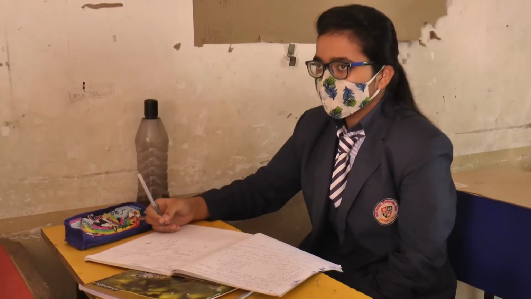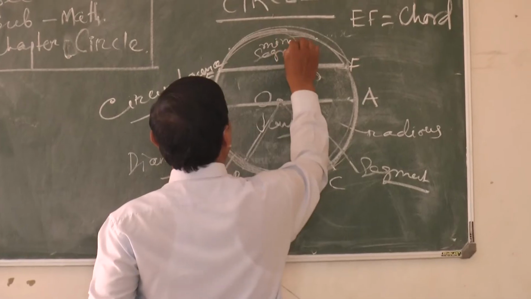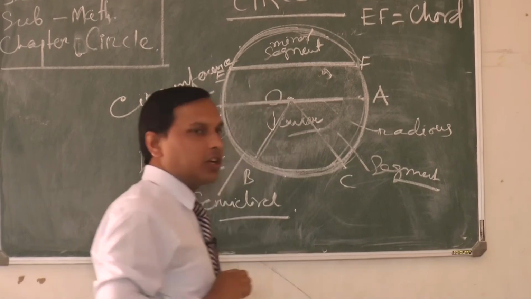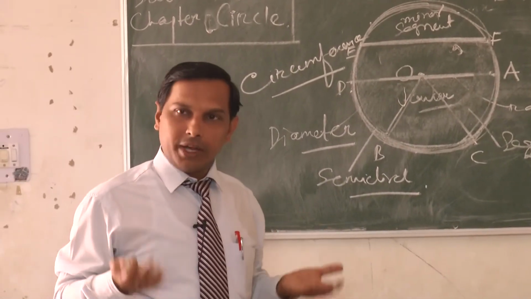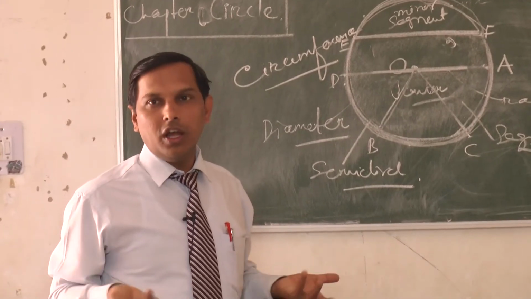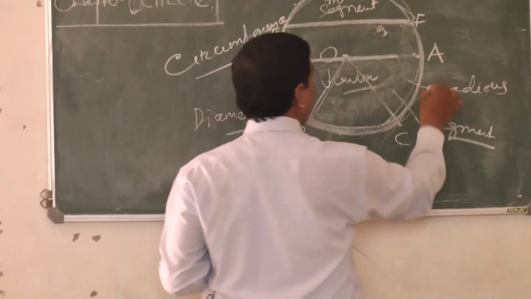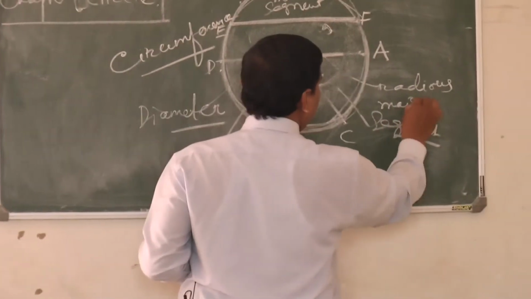But this small segment is called what? Minor segment. The chord divides the circle into two parts. The small one is called the minor segment, and the bigger one is called the major segment. So we call it the minor segment and major segment. Clear?